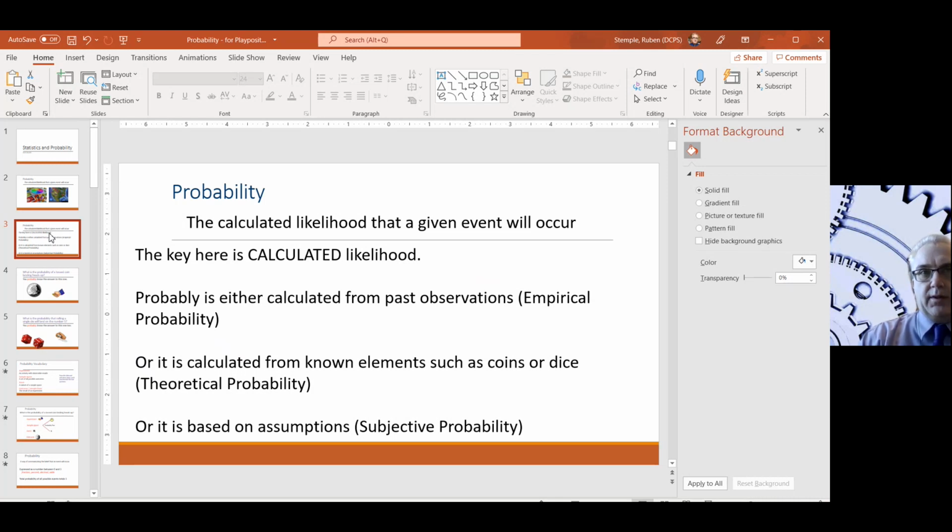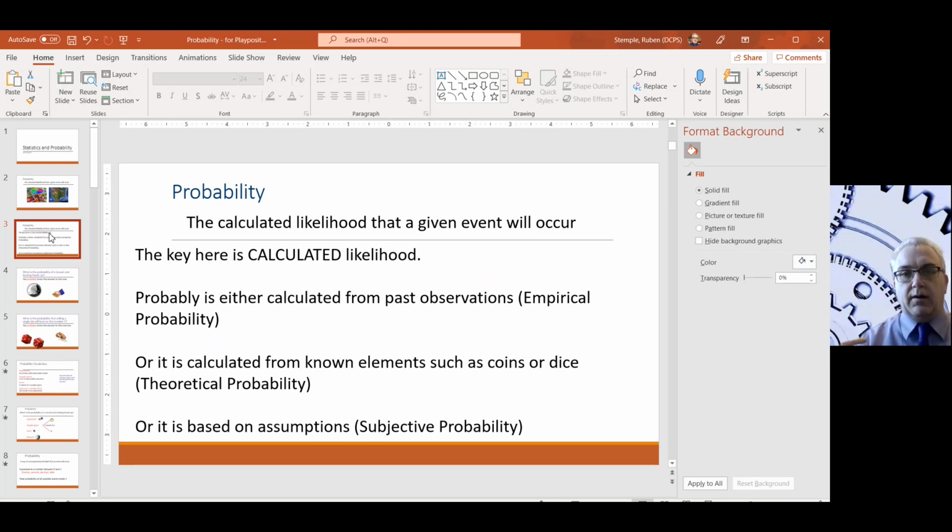That's theoretical probability, and that's mostly what we're going to talk about in this class because it's the easiest to observe and the easiest to measure. Or it's based on assumptions, which is subjective probability. It's something that we don't know for sure, but we make an assumption. This comes into play with things like vaccines. When the vaccines first started, we believed that if you take this vaccine, you're going to be more protected from COVID. That was subjective because nobody had taken the vaccine yet.